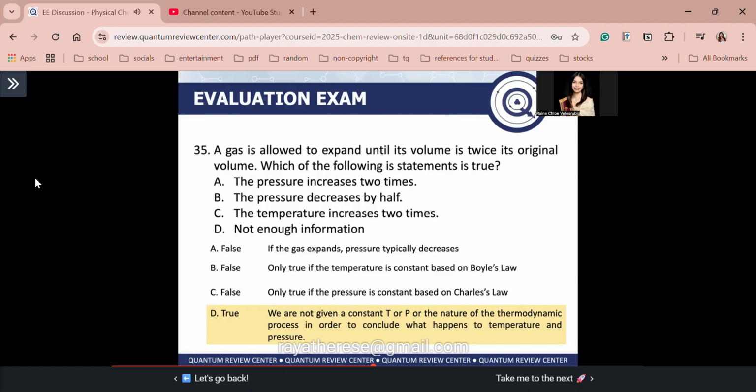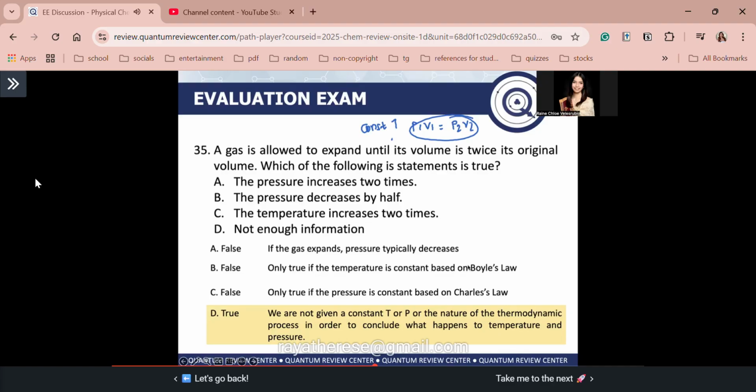Oh guys, true lang ito if temperature is constant. Oh guys, sa problem ba sinabi ba na temperature is constant? So guys, syempre, letter B is false. Kasi hindi naman sinabi guys na constant temperature yung process na ito. Guys, kung constant ang temperature, then we can use the Boyle's law to relate pressure and volume with one another. Tama? Again, this is only applicable for constant temperature. Again, B is false.